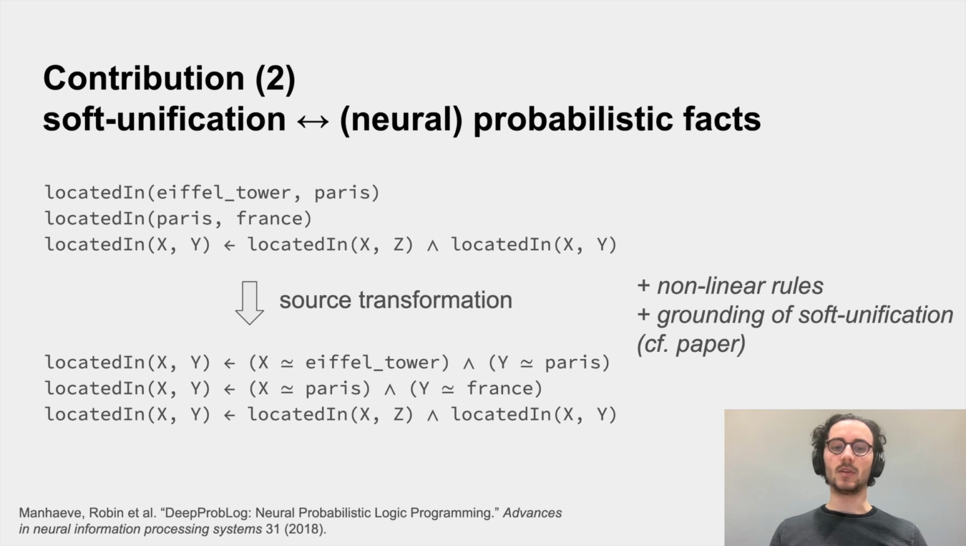So in the example above, we have our example from before, which uses soft-unification. And now we can apply a source transformation, which makes a new program where there are no more soft-unifications, but now we insert probabilistic facts. So namely, in the heads of the rules, we replace the constants with variables, and then we add atoms in the body, which provide the probabilities of the soft-unifications. In the general case, this is a bit more complex. Namely, when you have nonlinear rules, these are rules where variables occur multiple times in the head of a rule. So for full details, we refer to the paper.